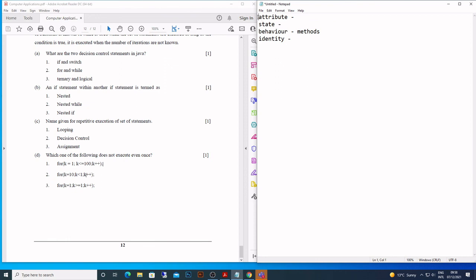So these are some of the terms that you can keep in mind. Attribute, like variables. Like if you say there is a car, Honda, and then car has color and number of wheels and things, those could be the attributes or state. Behavior is like driving, comforts, turning. Those are the methods that you can use for behavior. Identity, the name of the car. So these are some of the terms that you can use or they can ask.